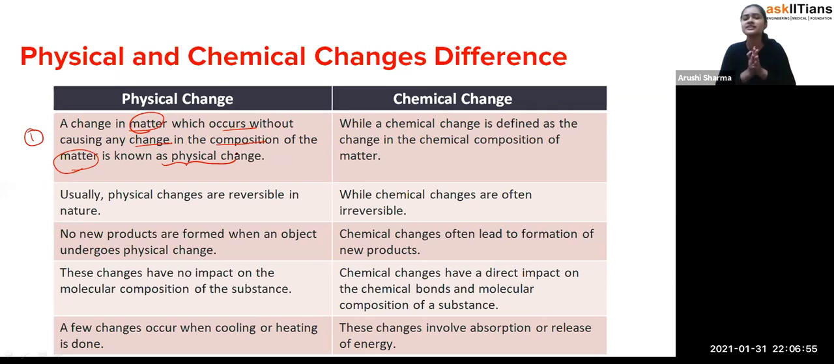Now you'll say, ma'am, what is matter? Students, you don't have to worry about it. Matter is something which occupies space and has some mass. For example, if I talk about this pen, this pen has some mass, and if I keep it somewhere, obviously it is going to occupy some space. So everything around us is called matter. Air can also be considered as matter because it is occupying the space of the atmosphere. Exactly. And it also has some mass, because gases have mass.